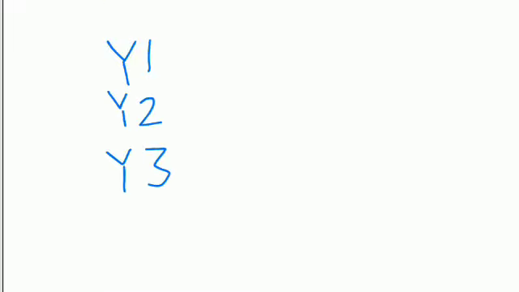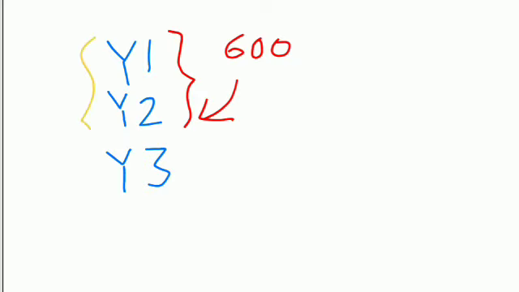I have been told that by the end of this second year, I have 600 rupees in my hand, right? I have also been told that by the end of this third year, I have 650 rupees.